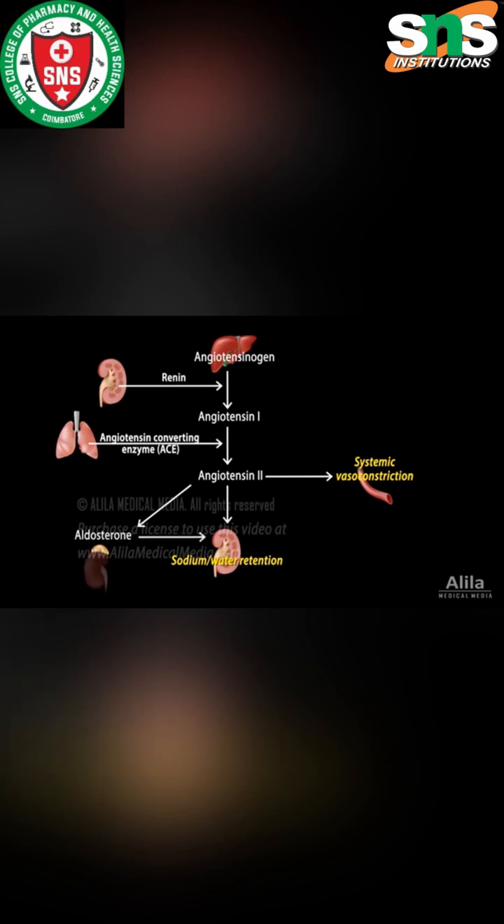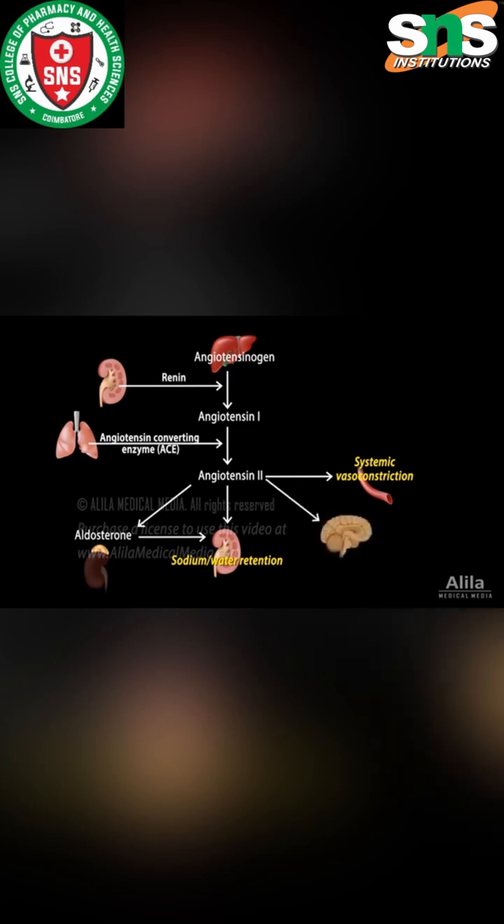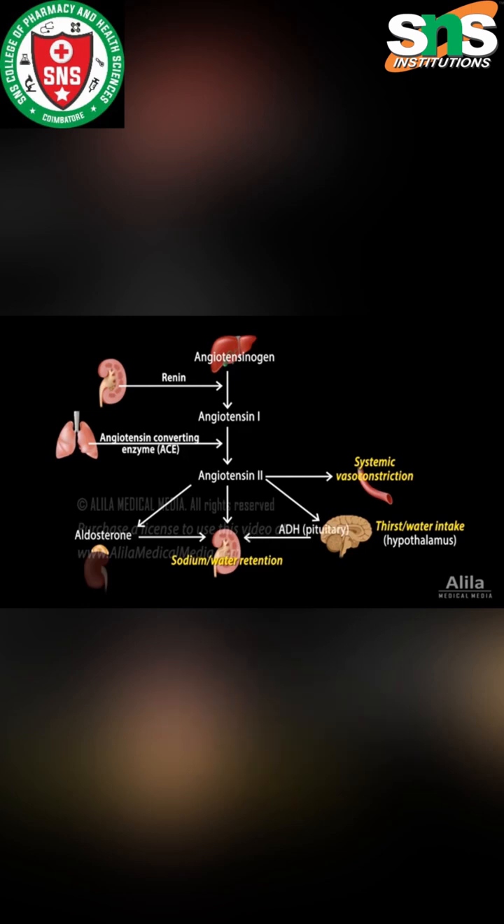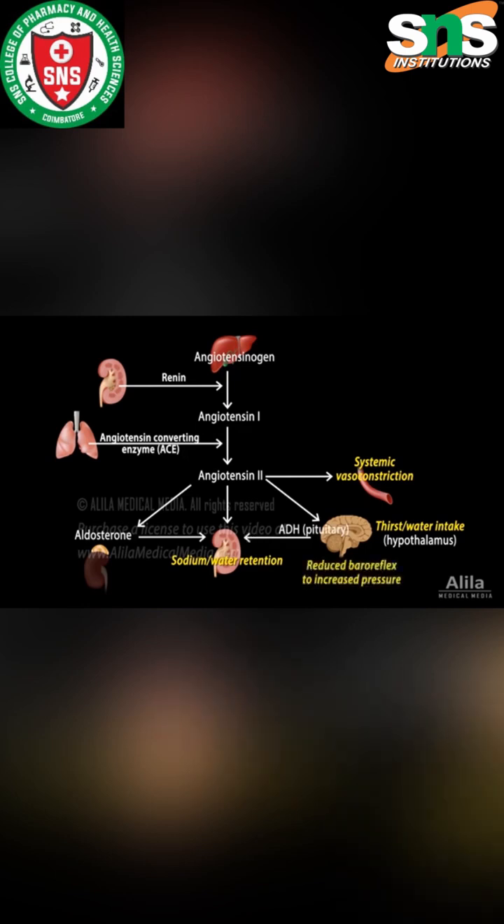Aldosterone promotes sodium and water retention in the kidneys. In the central nervous system, angiotensin 2 has several effects. It acts on the hypothalamus to stimulate thirst and encourage water intake. It induces the posterior pituitary to release antidiuretic hormone, which promotes water retention by the kidneys. It reduces the sensitivity of baroreceptor response to increased blood pressure, so that this response would not counteract the effect of RAS. All these actions lead to an increase in blood volume and blood pressure.